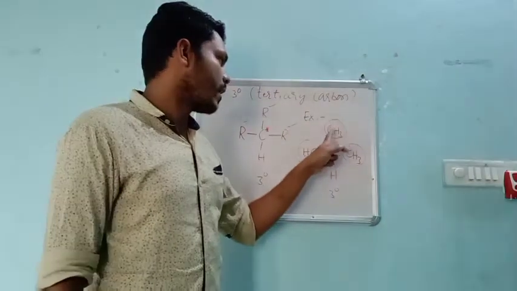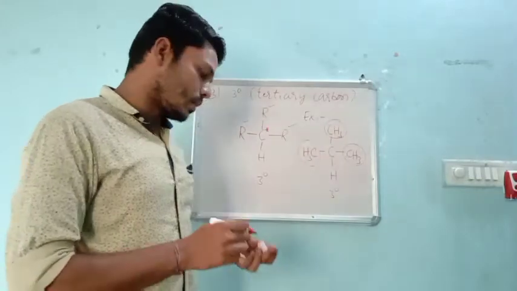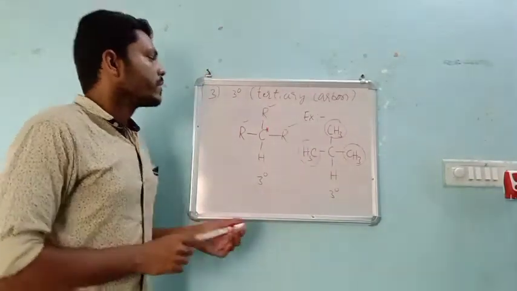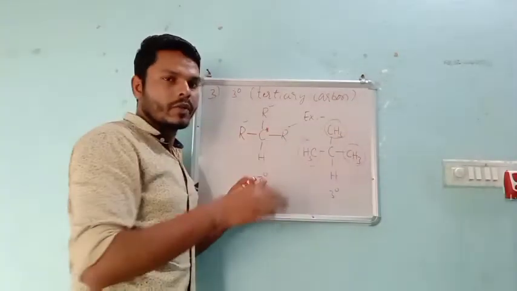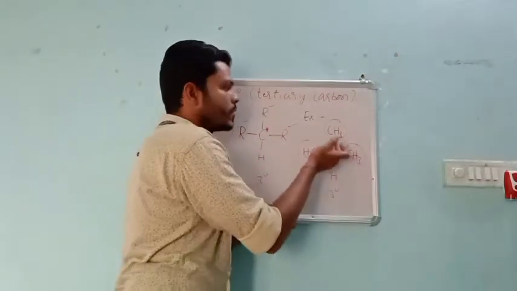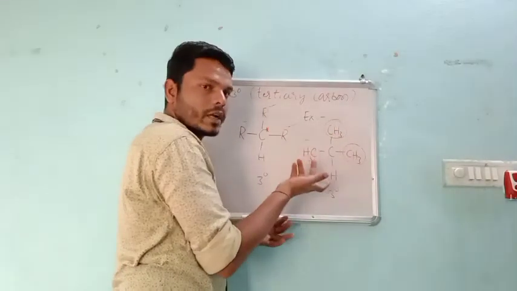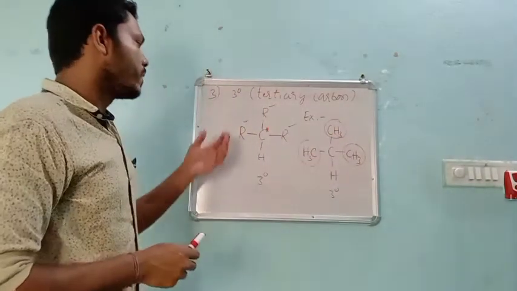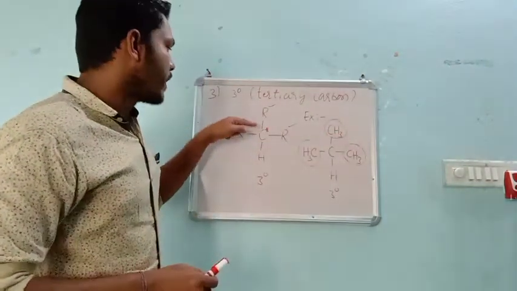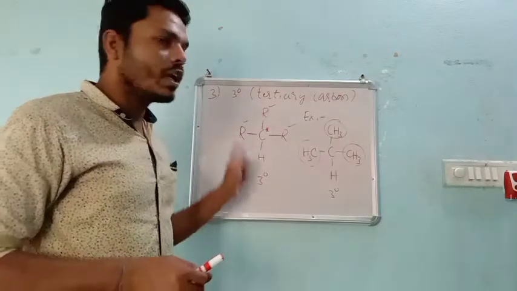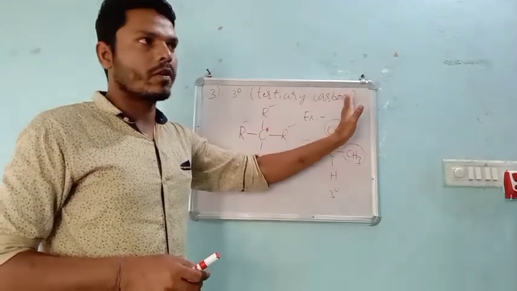Again I repeat, here you can take the alkyl group as CH3, C2H5, whatever it may be, same or different. If you take CH3 here, you can take C2H5 here, or C3H7, but ultimately it should be an alkyl group. So if a carbon atom is surrounded by three alkyl groups, then it is called a tertiary carbon atom, right?